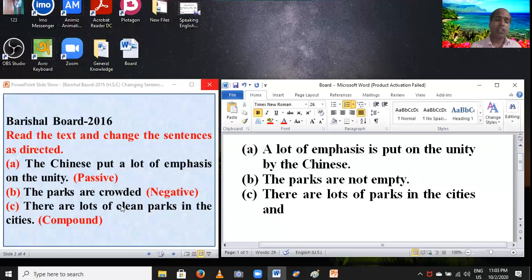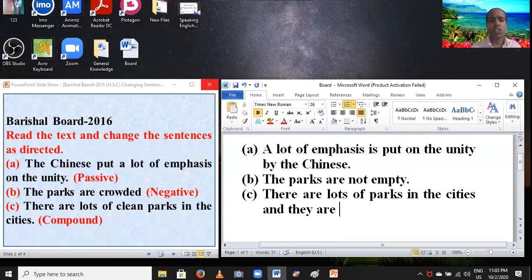Notice carefully, clean parks, this subject is plural, so you have to bring the subject they, T-H-E-Y. And then you have to set the verb. Students, according to the principal clause and the sentence tense, it is are: A-R-E.